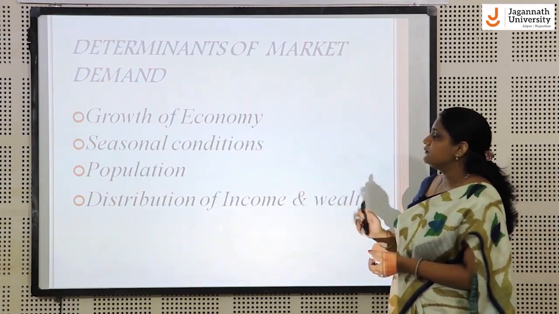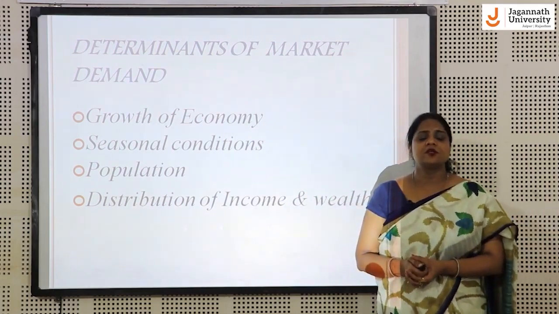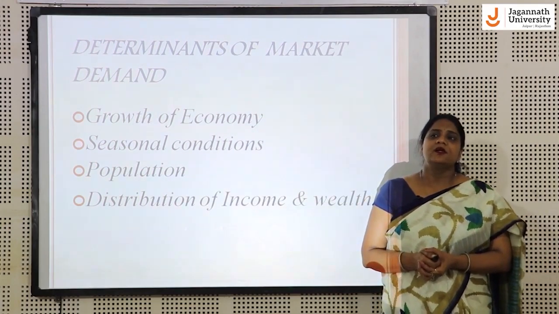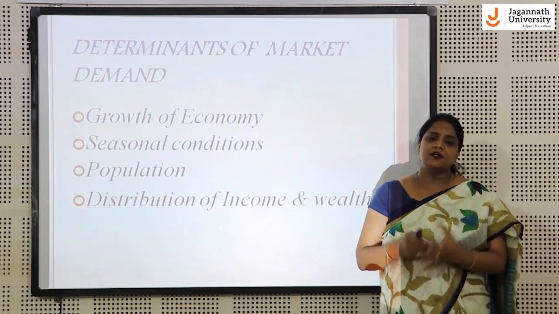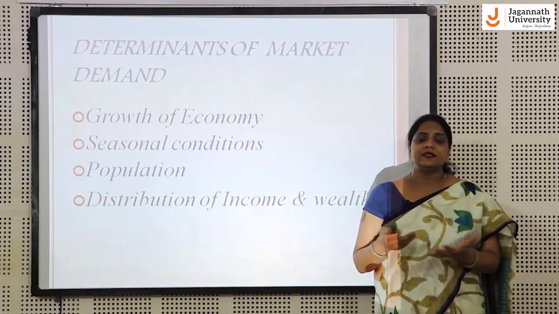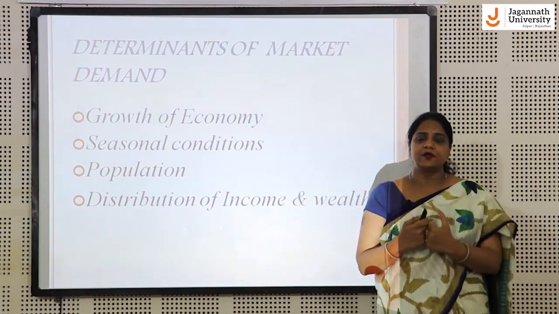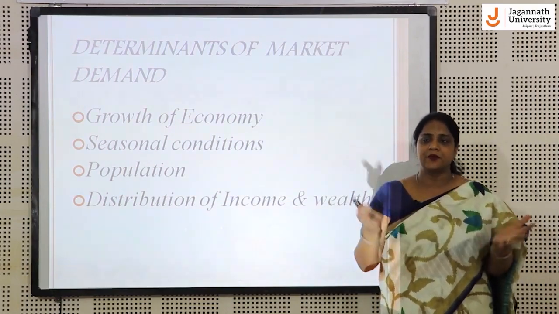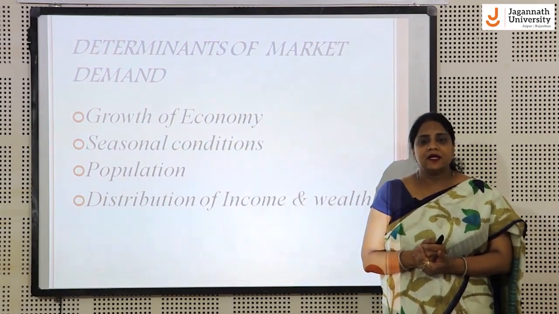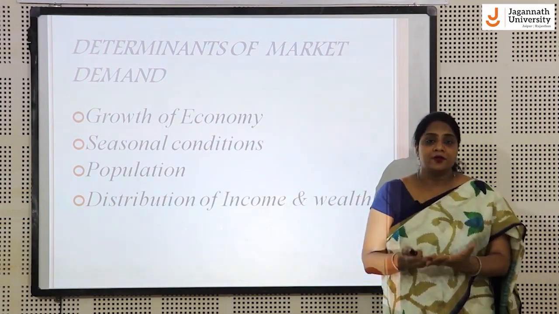Distribution of income and wealth. As far as distribution of income and wealth is considered, if in any economy income and wealth are evenly distributed among the people of that economy, in that case the people will demand more.